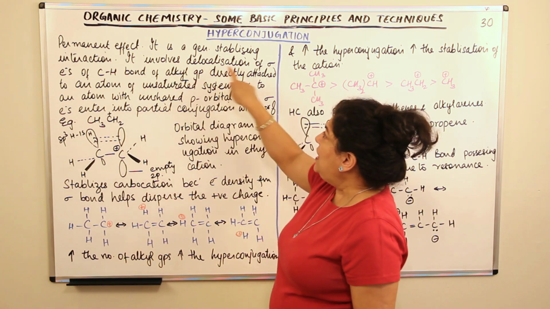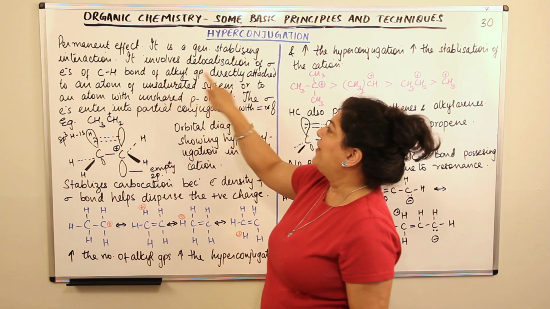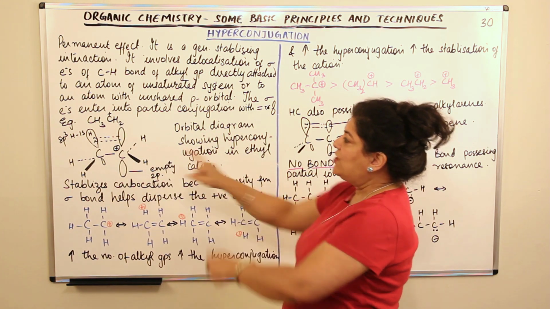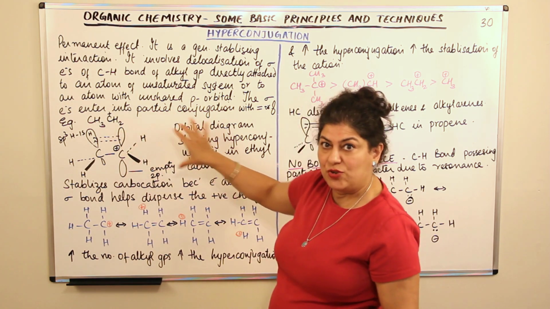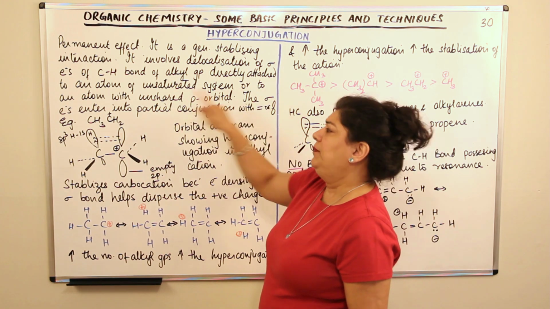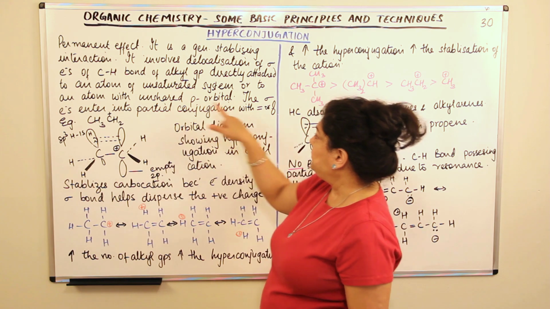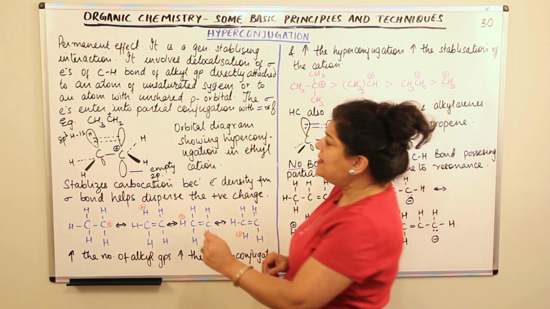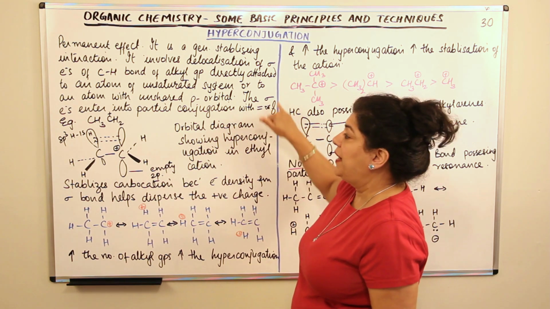It involves the delocalization of sigma electrons of the CH bond of an alkyl group directly attached to an atom of an unsaturated system. This could be pi electrons, and therefore it would be an available orbital, or to an atom with an unshared p orbital, for example a cation. The sigma electrons enter into partial conjugation with the double bond or the empty orbital.